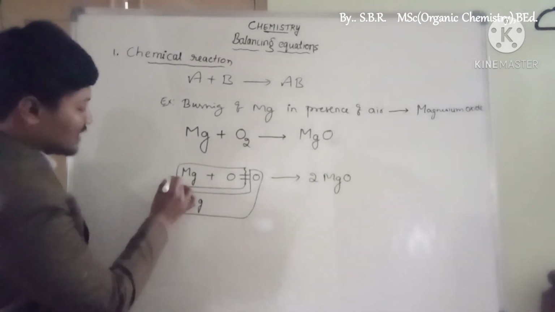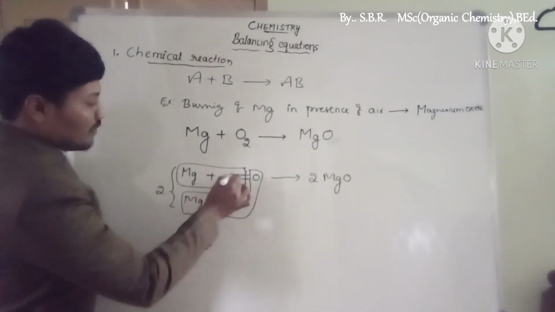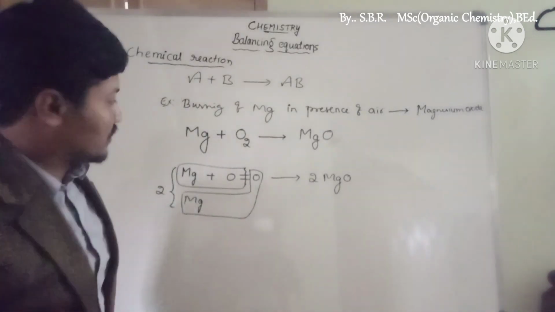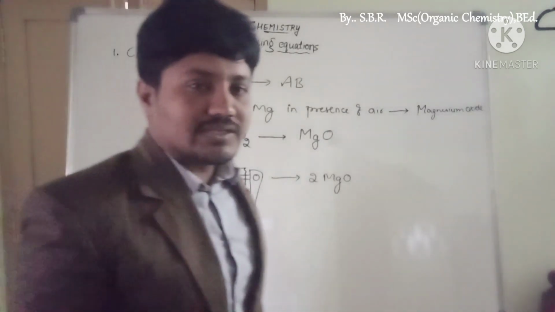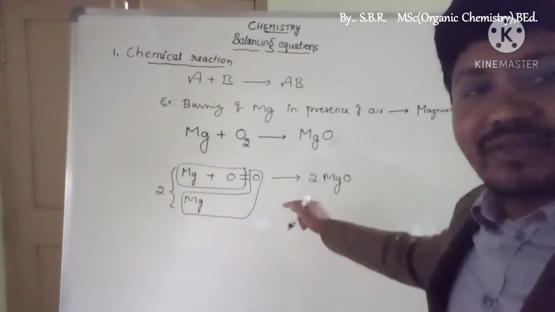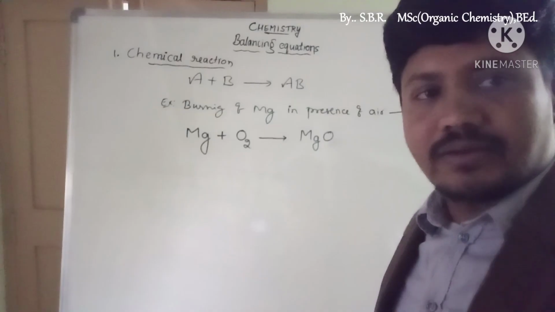2MgO compound. How many magnesiums? 2. How many oxygens? 1 molecule of oxygen. It is producing magnesium oxide compound. So this is what we call the shortest form of chemical change, which is called a chemical reaction.